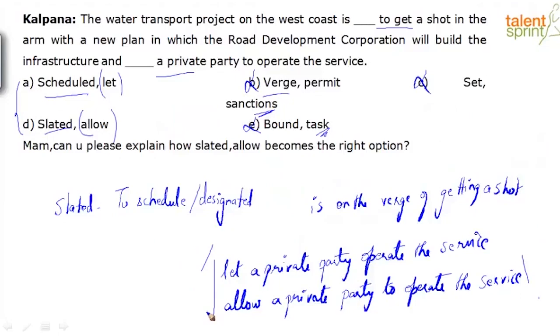But in terms of sentence construction, can somebody quickly point out the difference in these two sentences that I've written? No, just answer the question. We will get to the answer. Yes, thank you, Arpita and Anuba. So if you notice, here I have to operate, the infinitive form, but here I don't have to. Usually when you have let, it's not followed by an infinitive form, but allow is always followed by an infinitive form. So in terms of sentence construction, you will pick option D.